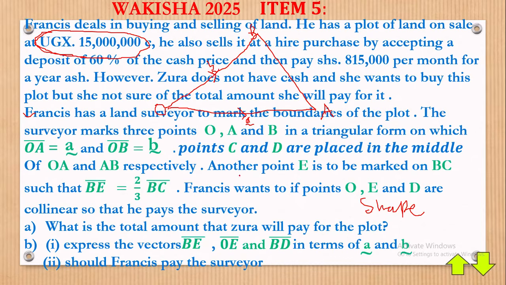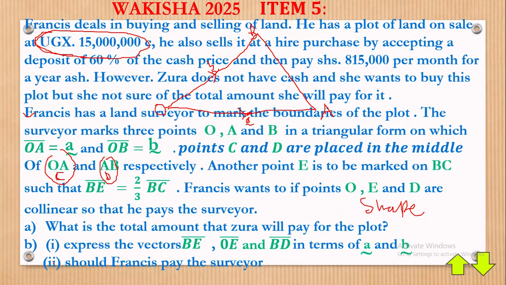Respectively, another point C and D are placed in the middle. Point C and D are placed in the middle of OA and AB respectively, meaning that point C is placed in the middle of OA, and point D is placed in the middle of AB. So where is midway AB? OA midway is here. I will maybe shade it a little bit.